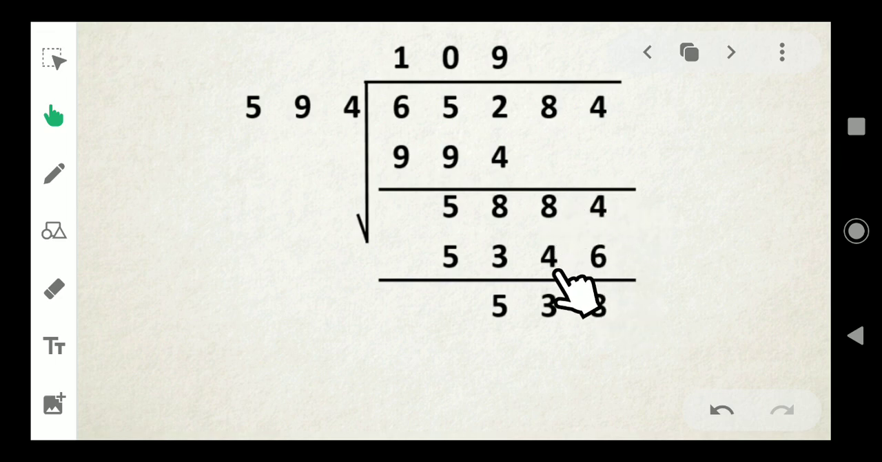Subtract it. Here 14 minus 6 is 8. 7 minus 4 is 3. Here also 8 minus 3 is 5. 5 minus 5, 0. So which is the dividend here? 65,284. Which is the divisor? 594. Quotient is 109. And the remainder is 538.